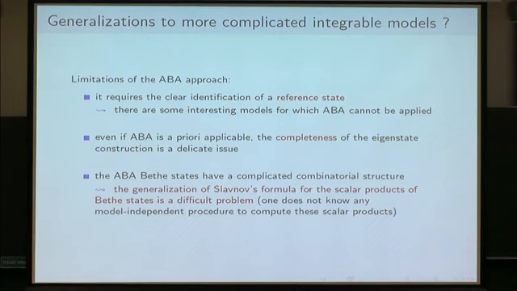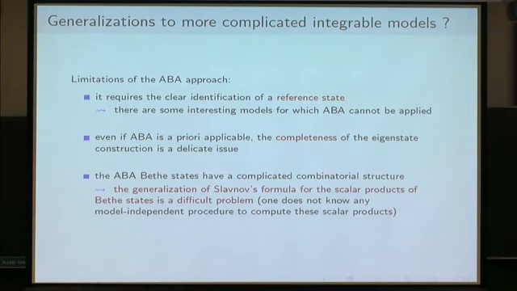The second problem is that even if algebraic Bethe ansatz is a priori applicable, there is always an issue concerning the construction of the Bethe states: is the set of Bethe states that we obtain in this way complete? Sometimes it is difficult to construct the corresponding set of Bethe states and to be sure, or quite sure, that it is complete.